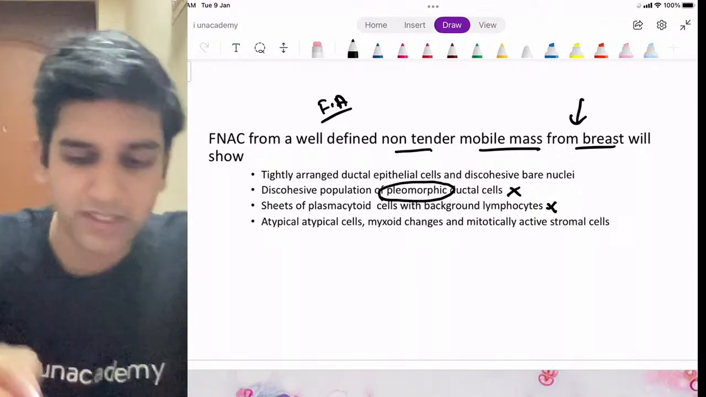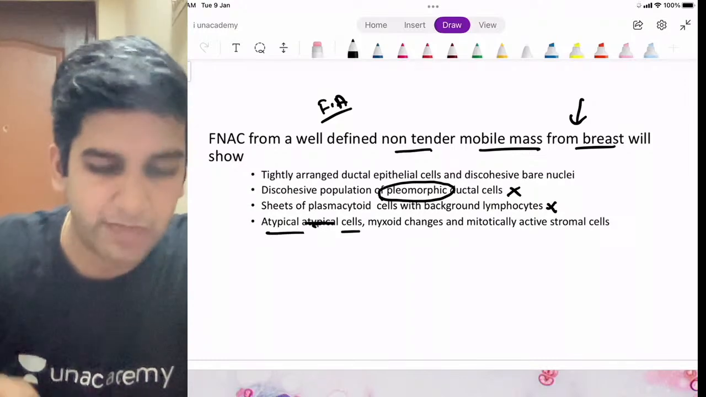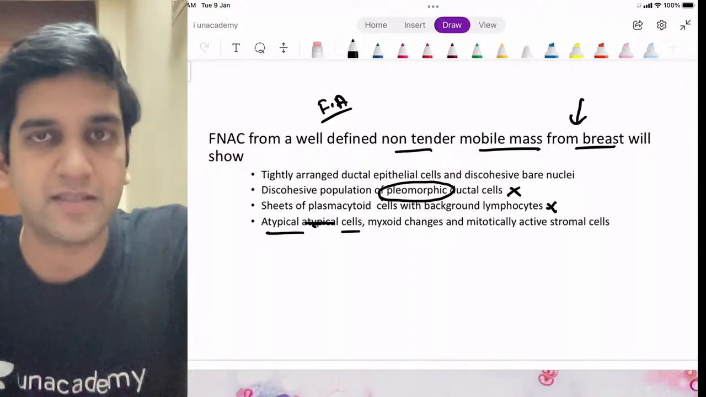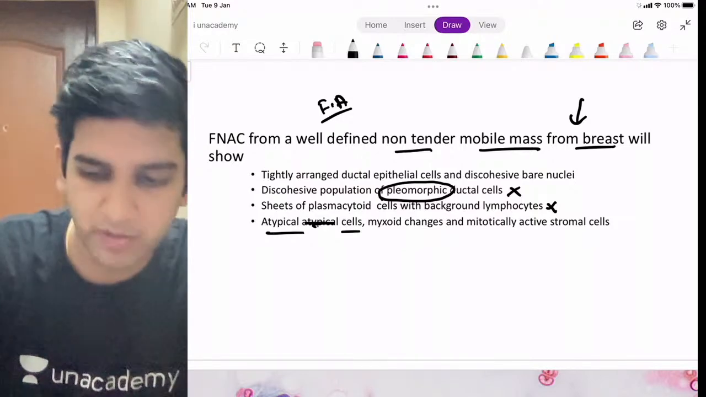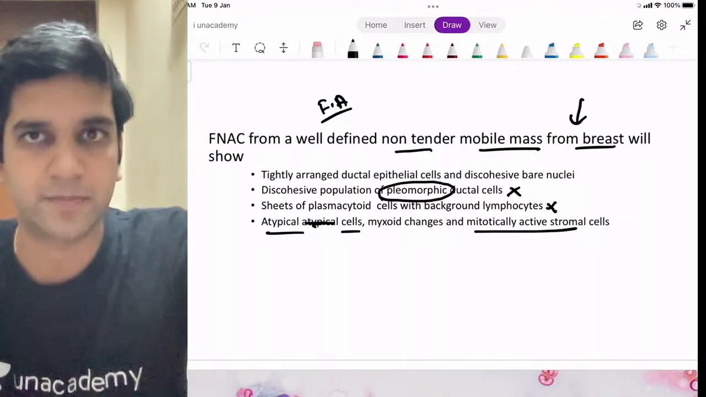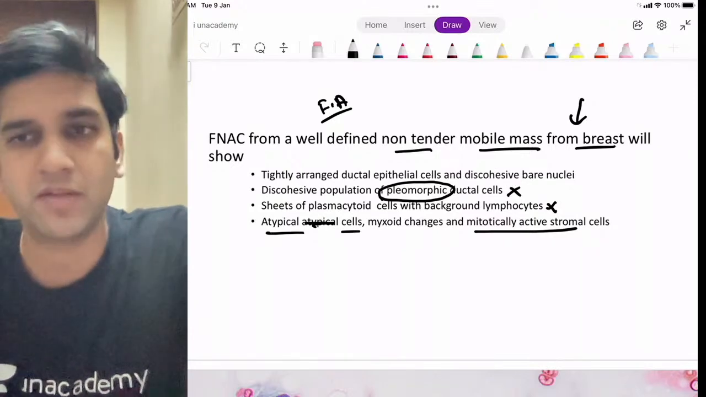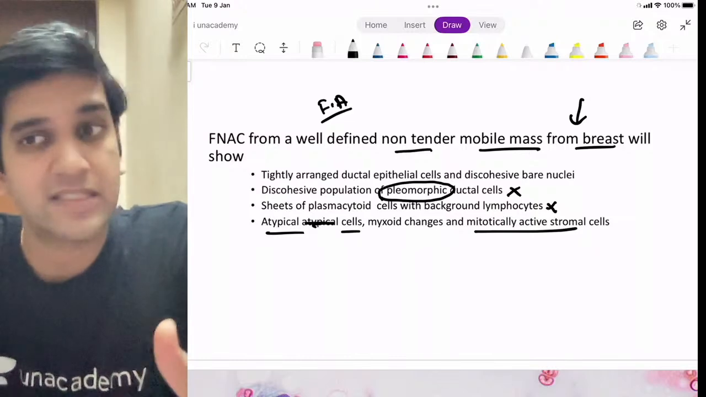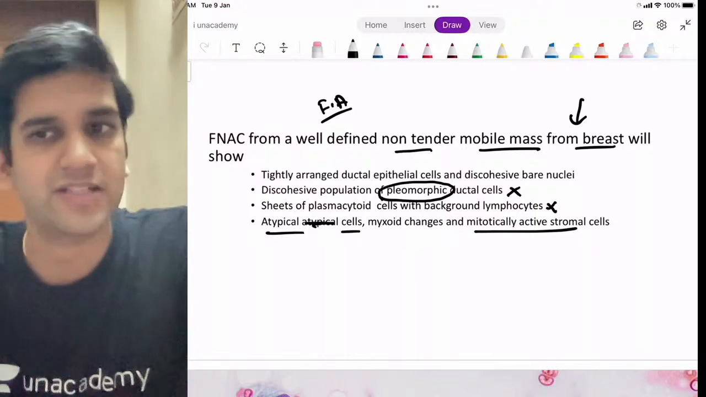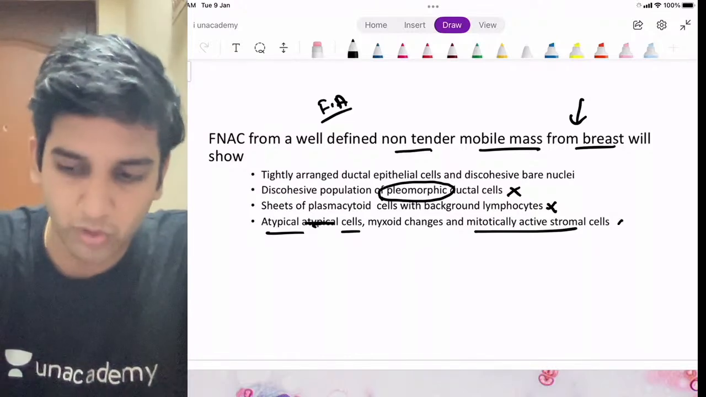We look at option D. Option D starts with atypical cells. There's only one atypical, ignore that. Atypical cells, diagnostic of benign or malignant? And also if you follow up, it's mitotically active stromal cells. Benign or malignant? Perfect, right? Like what Aisha said, whenever I see atypical cells and mitotically active cells, I have to think of malignancy. So this also is ruled out.